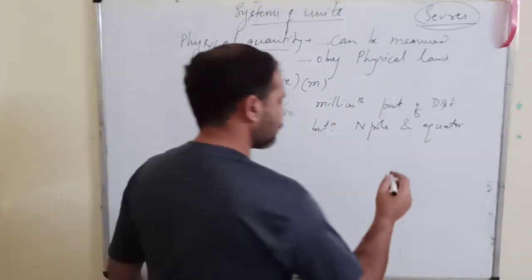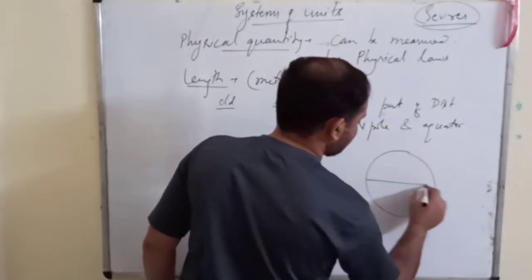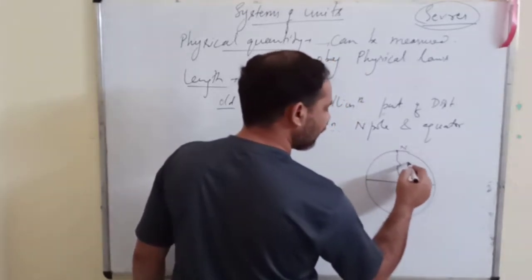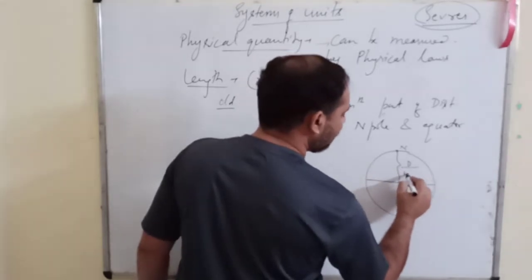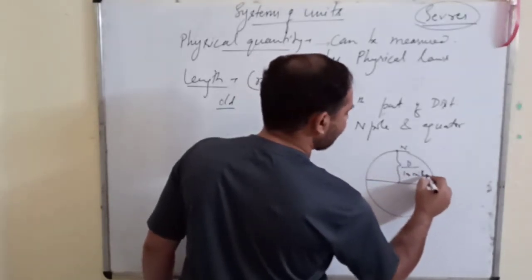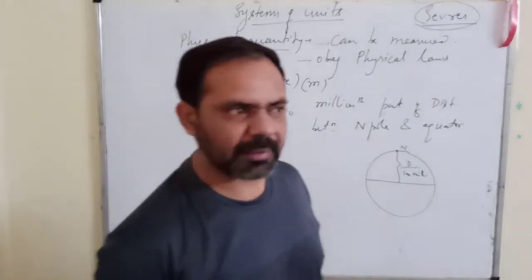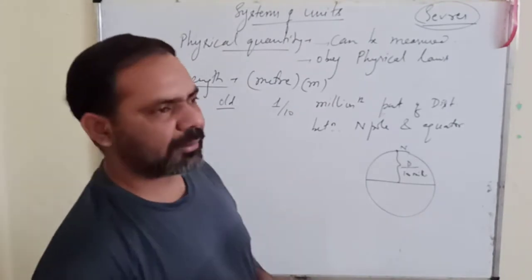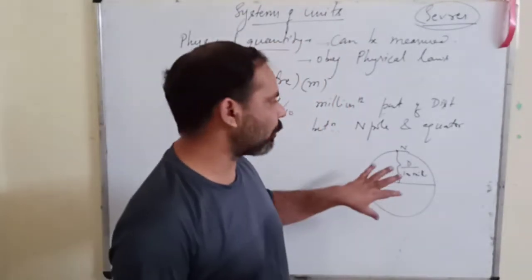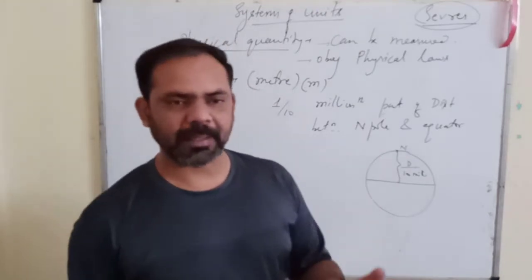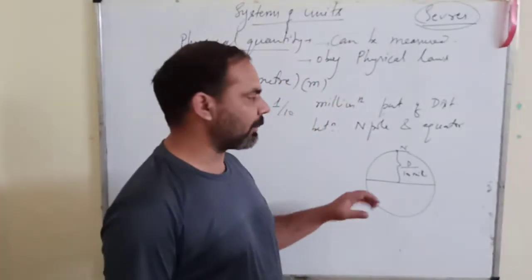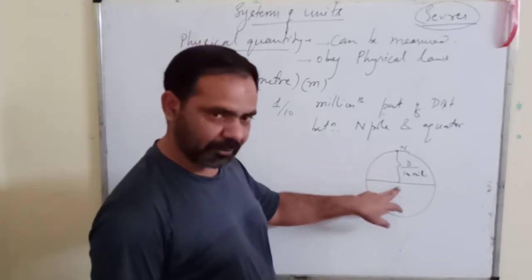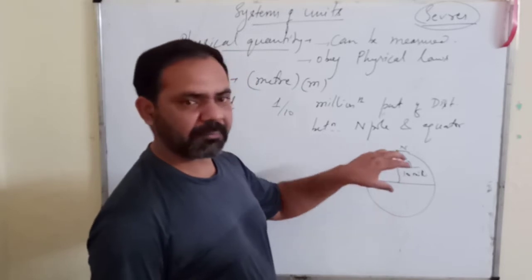Suppose we have this Earth, this is the equator, and this is the North Pole. So this distance, 1 upon 10 millionth part of it was considered as 1 meter. But as you can easily understand, this old definition will be full of errors, because if you make the measurement from the North Pole to the equator, it will be different from different points.